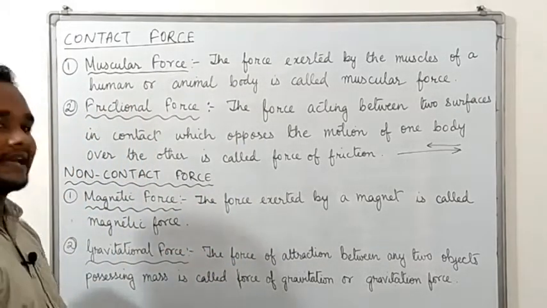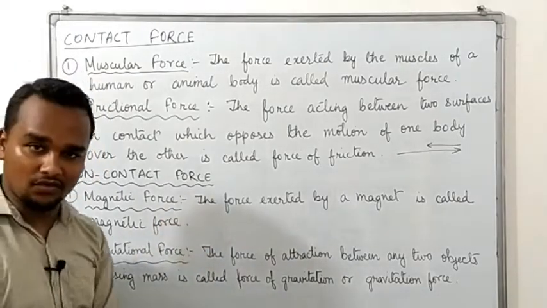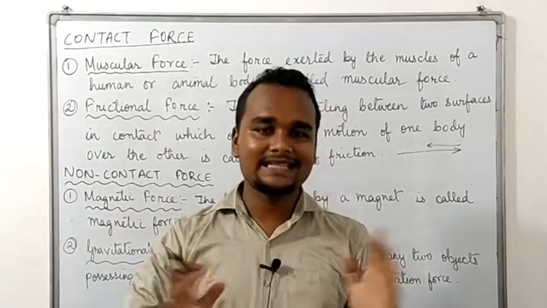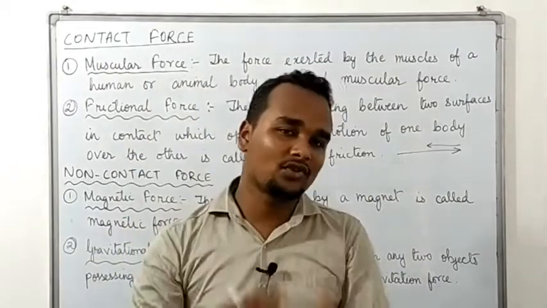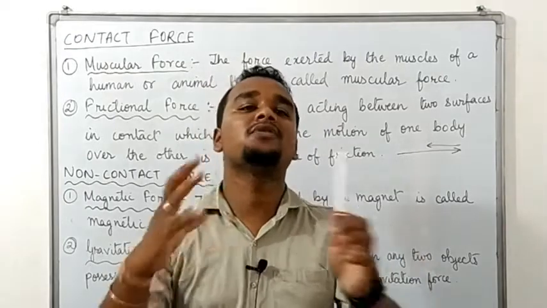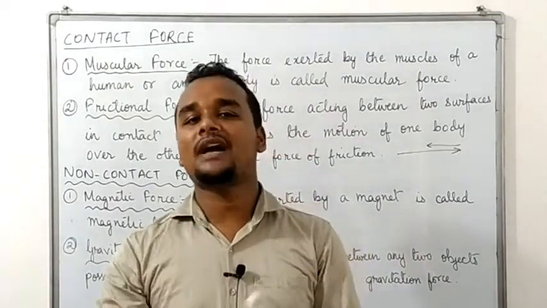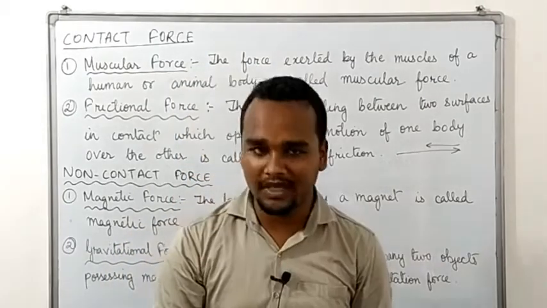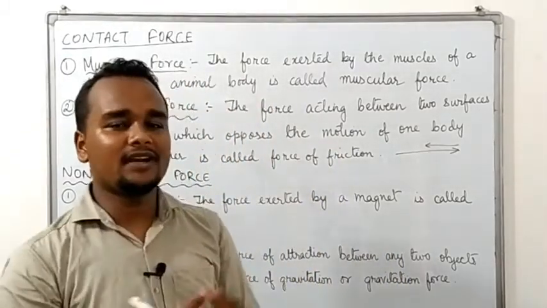In non-contact force, a very good example which every one of you knows is magnetic force. When you bring two magnets close to each other, is it necessary that the two magnets should be in contact? Then only the magnetic force will arise? Definitely no. When you bring two magnets close to each other, they will start attracting each other. Is it or not? So that will come under an example of non-contact force. In non-contact force, the objects need not be in contact with each other. Clear?